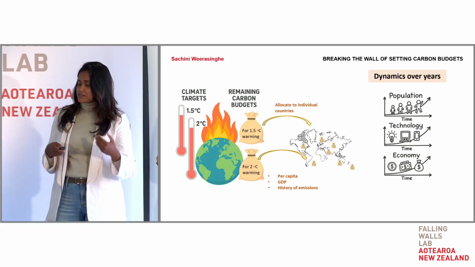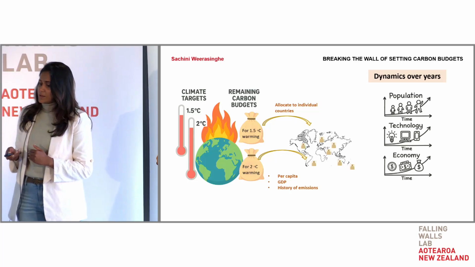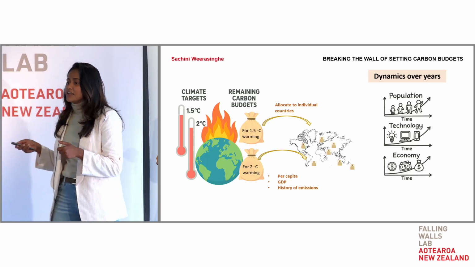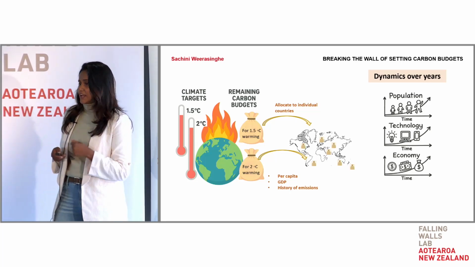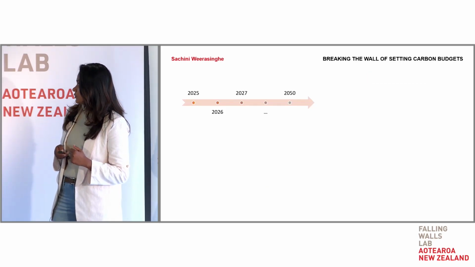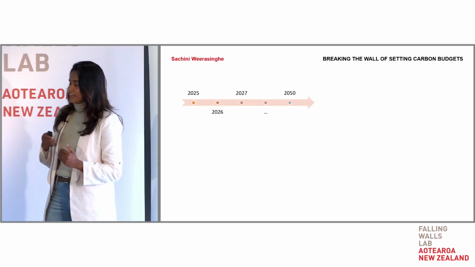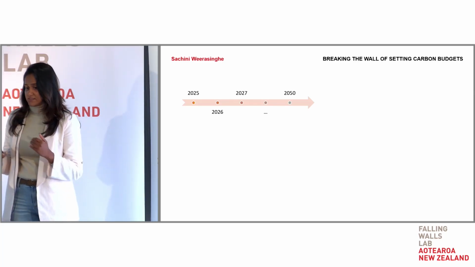But if we use these outdated methods to set carbon budgets, we steer in the wrong way to fight against climate change. So this is where this method brings a breakthrough. I have developed a method where we can incorporate dynamic parameters into carbon budget settings.